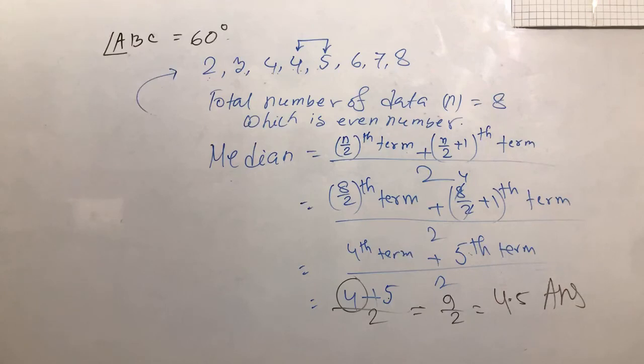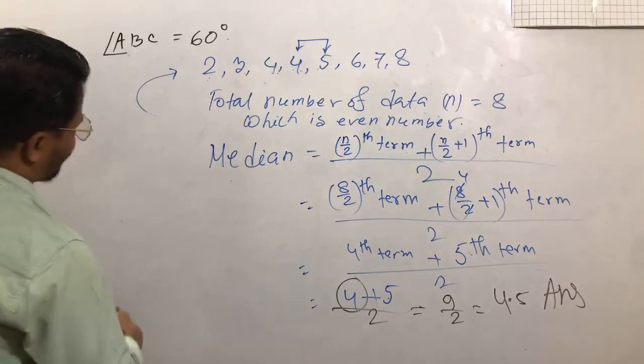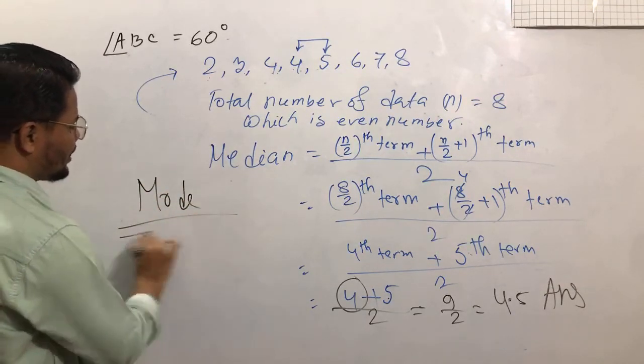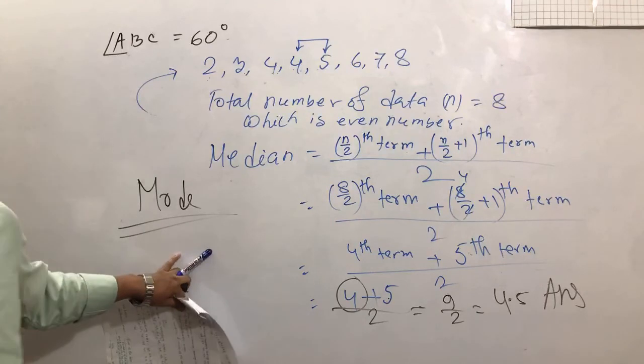So I think this is now okay. Median is 4.5. So dear students, is it okay to you or not? Now the next question, what is the mode? Mode is a totally easy question and your favorite question, I think.